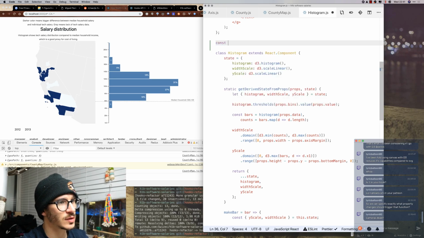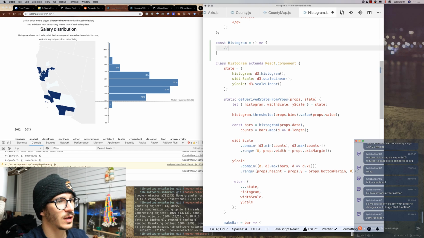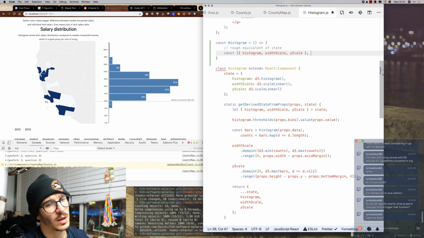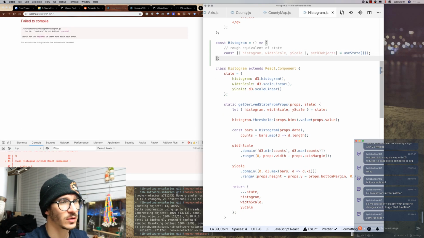We can say const Histogram is a function that takes props, which we don't know yet, and then we have the rough equivalent of state. We're going to say const of histogram, widthScale, and yScale, and we're going to say setD3Objects like we had before, and that's going to be useState that starts as an empty object. So those are our defaults.